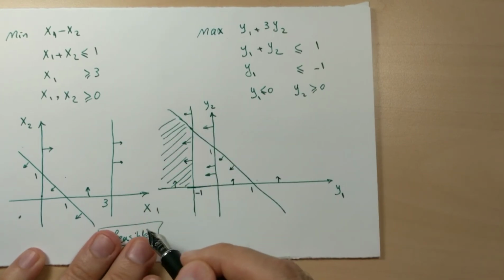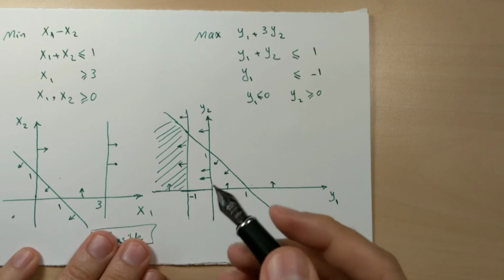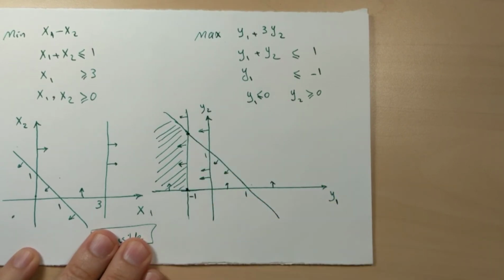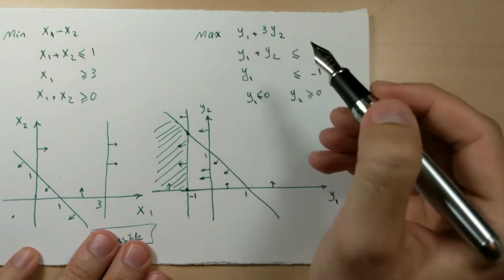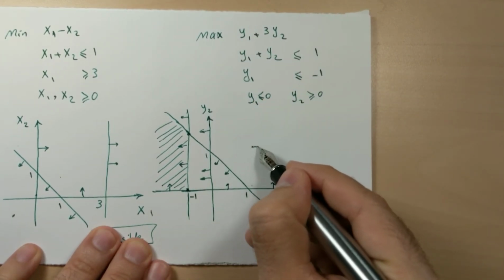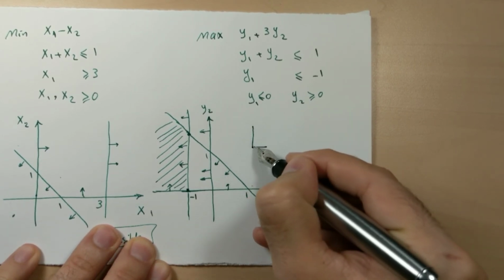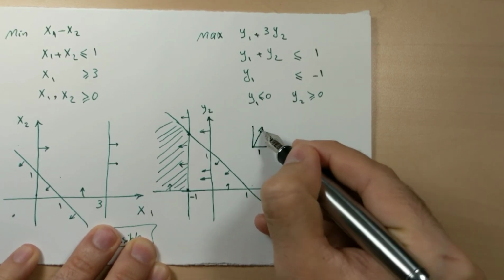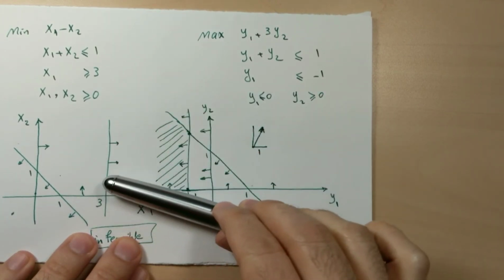The region is unbounded. Let's check the objective function coefficients to see if our solution is unbounded or one of these corner points. It's maximization of 1y1 plus 3y2. 1 in the direction of y1, 3 in the direction of y2. So the objective function will be improved in this direction.